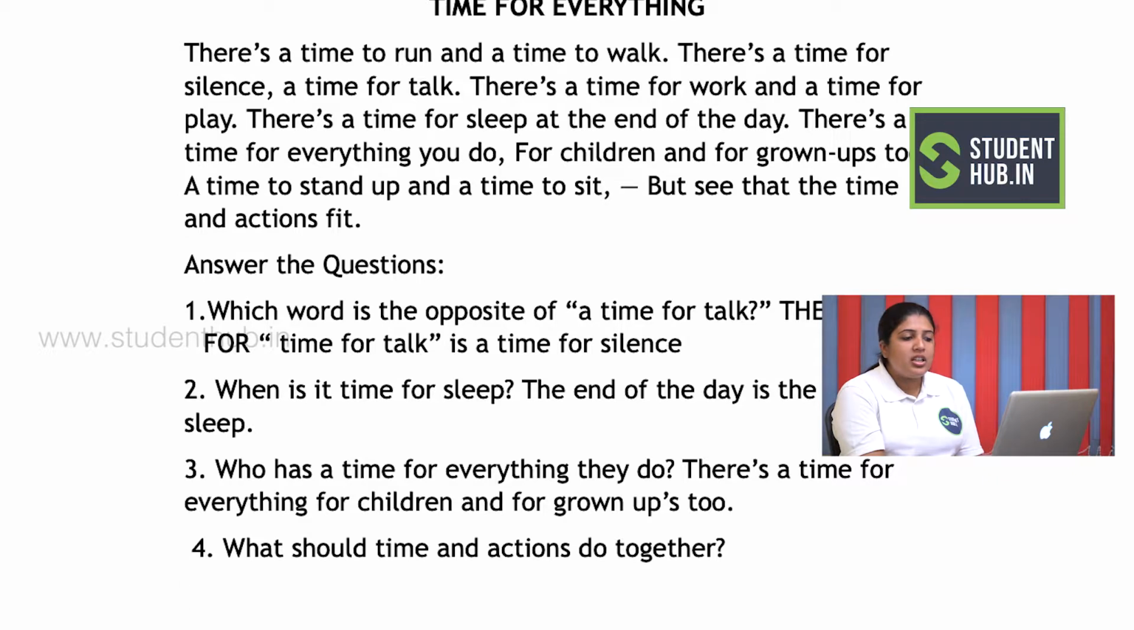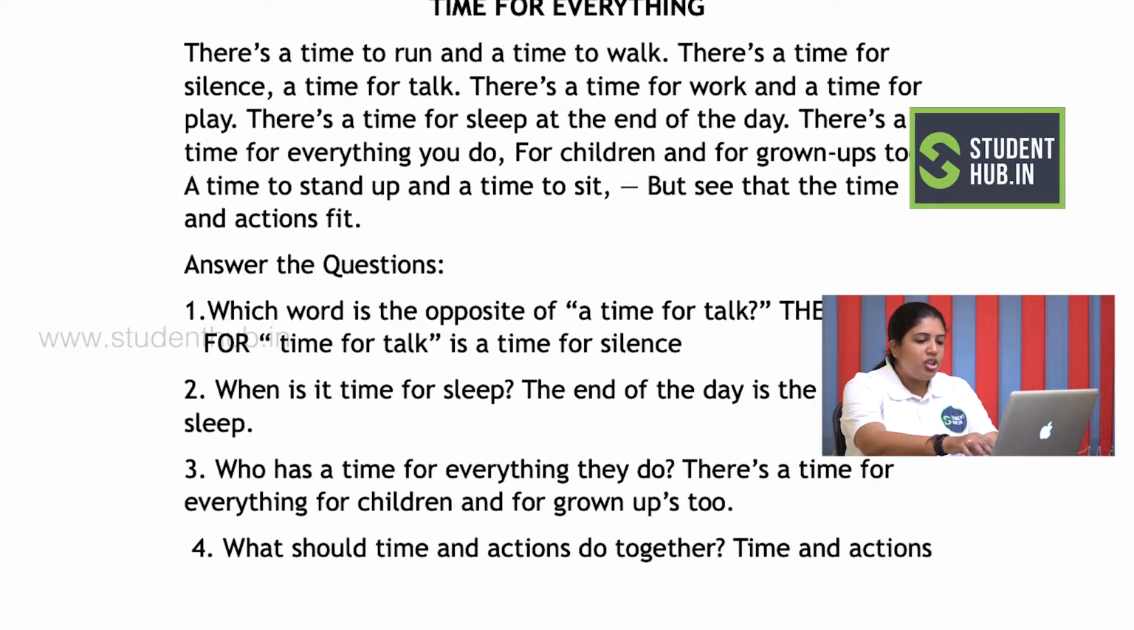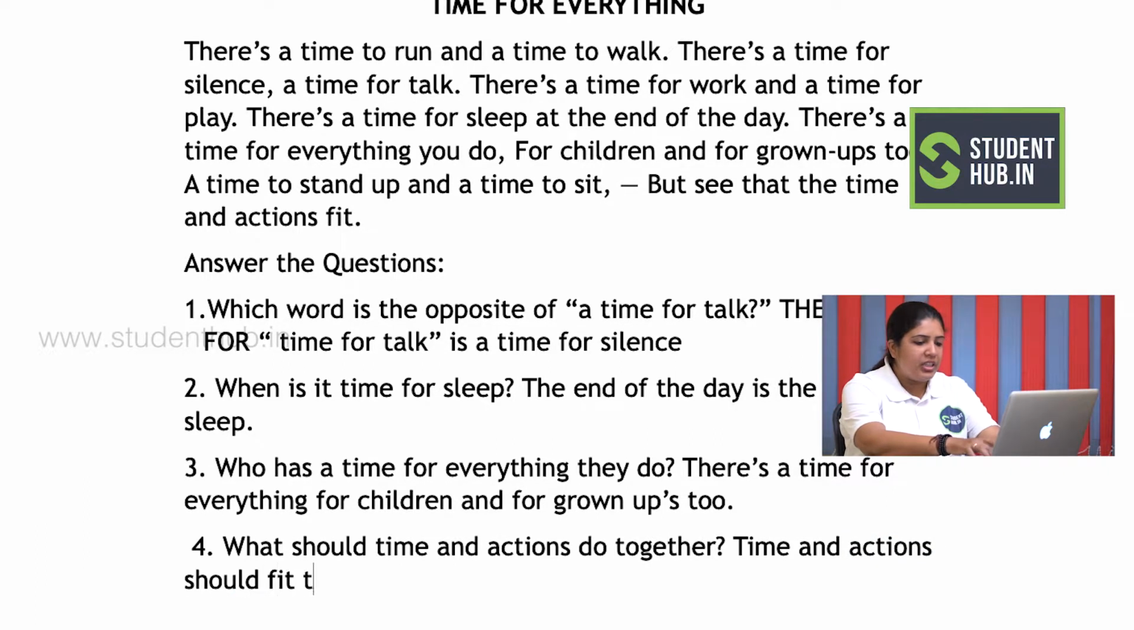Now you have, what should time and actions do together? When you come to this part, you can see that the last line says, see that the time and actions fit. So what should time and actions do together signifies your answer, that time and actions together should fit. So your fourth answer would start with "Time and actions should fit together." These are your four answers to the passage, which is very simple. Now we can move on to the other passage, which is a little complicated but not so tough.